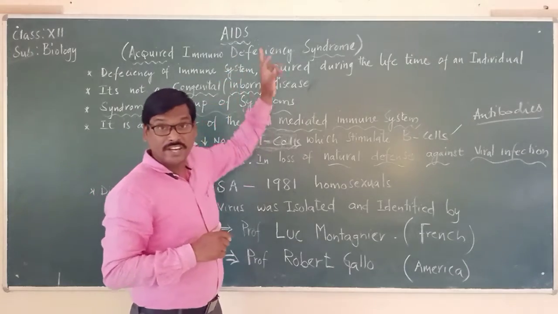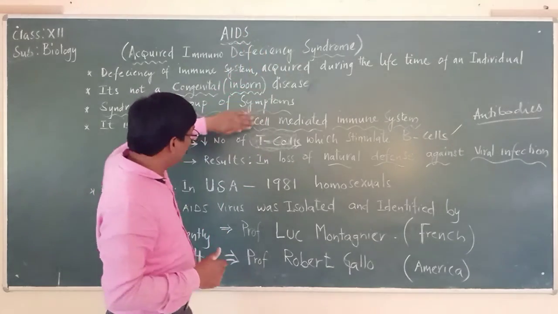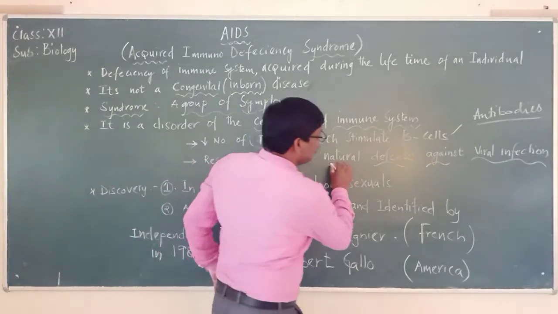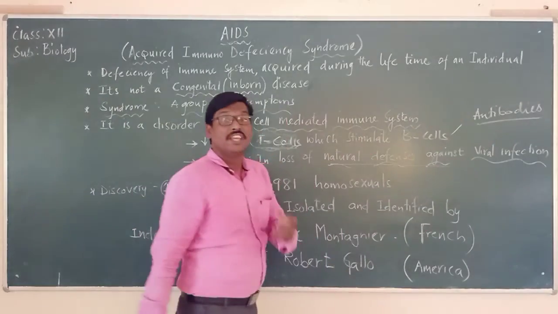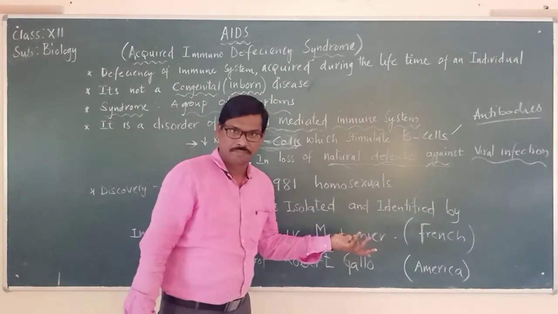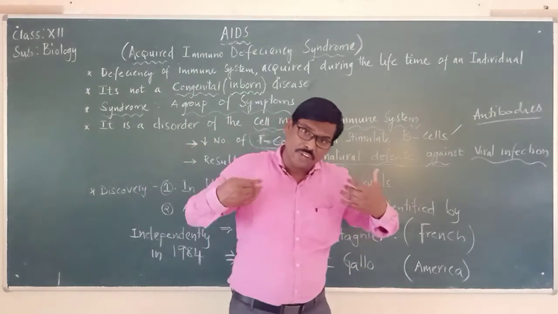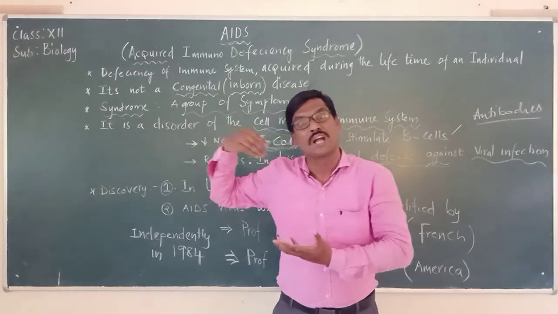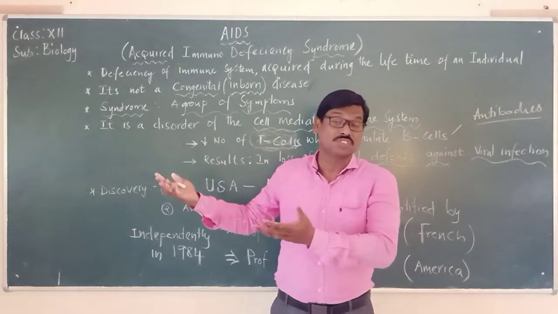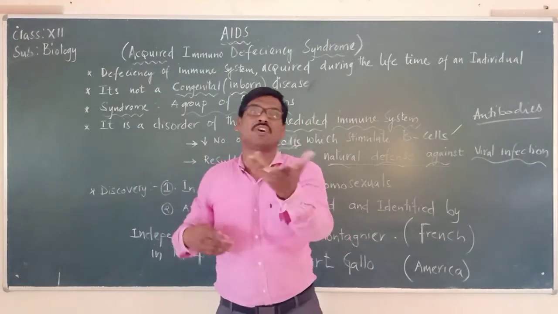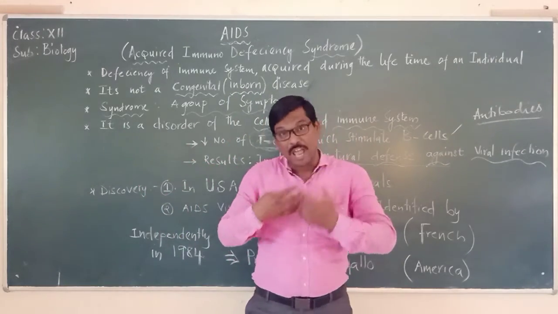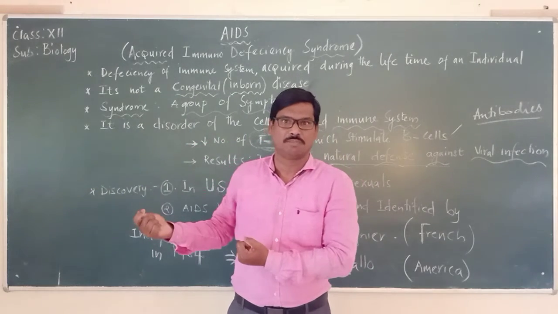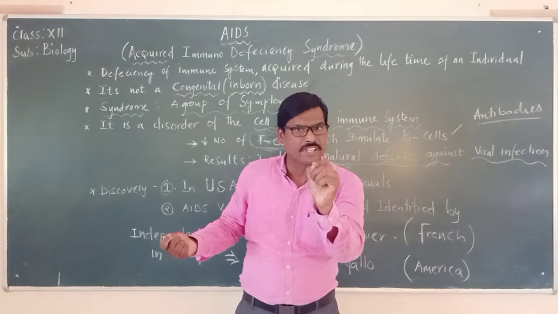This HIV virus causing the disease called AIDS destroys these T cells, and obviously the natural defense, the immune system, becomes weak. So when our immune system becomes weak, there is now a way for any disease to enter. Disease causing organisms can enter inside and cause the disease, and they rapidly multiply because there is nothing which identifies these microorganisms.